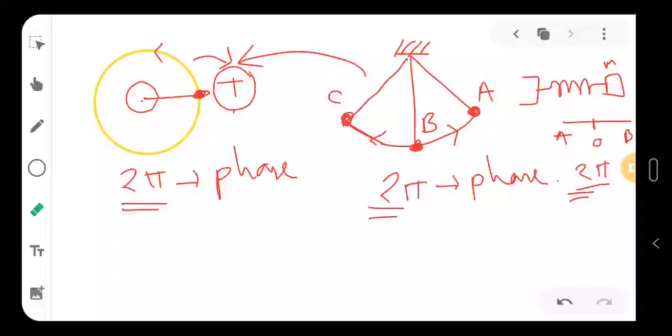So I will be remembering my old classes when we were studying angular motion, and in case of angular motion we have seen that whenever the angle is coming, to measure how much the phase is changing or how much the angle is changing with respect to time, we use angular velocity. So here also we use angular velocity.